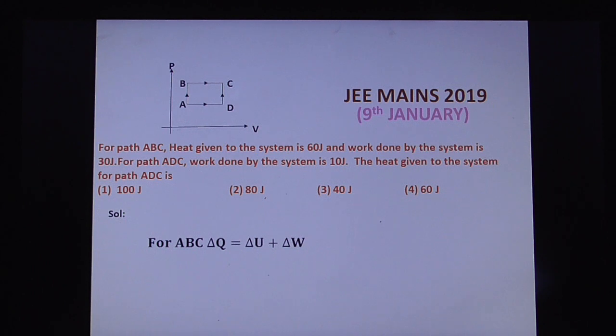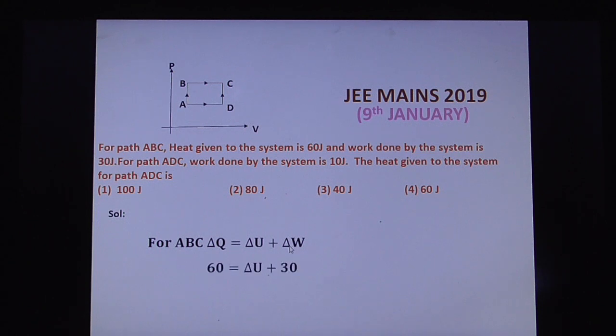So for ABC, heat given to the system is 60 joules and work done by the system is 30 joules. So delta Q is equal to 60 and delta W is equal to 30.